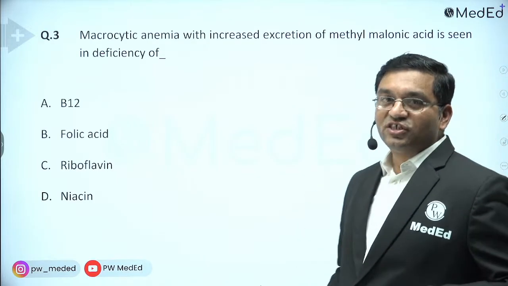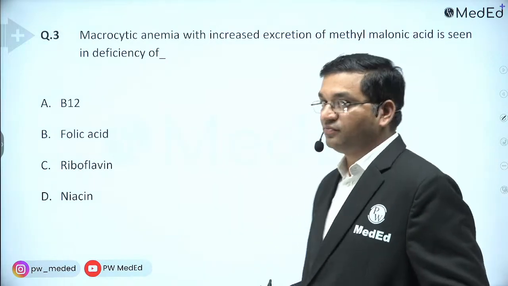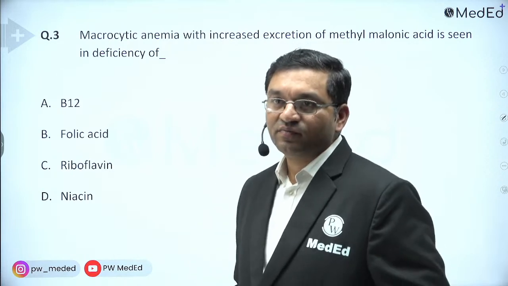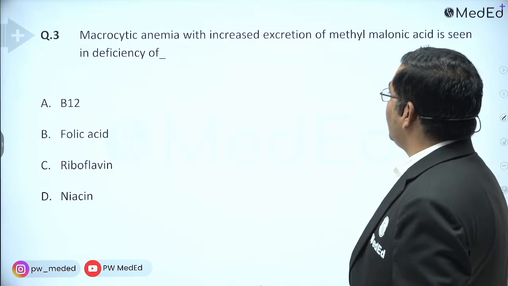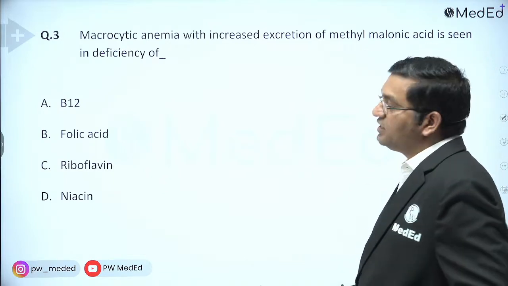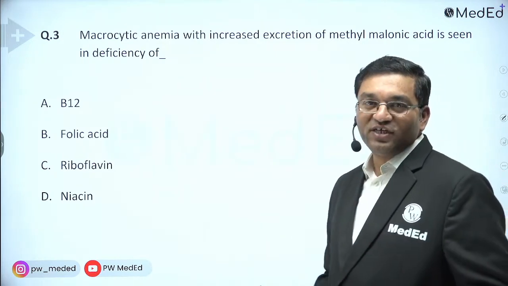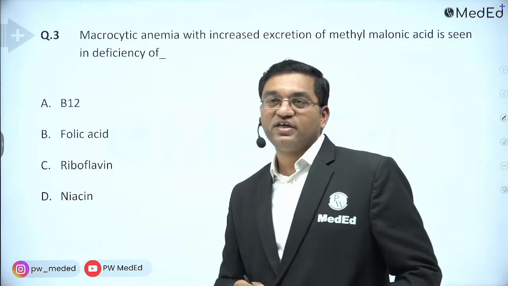Now question number 3. Macrocytic anemia with increased excretion of methylmalonic acid is seen in deficiency of. Try to answer this. Increased excretion of methylmalonic acid is the hint here to differentiate between vitamin B12 and folic acid.